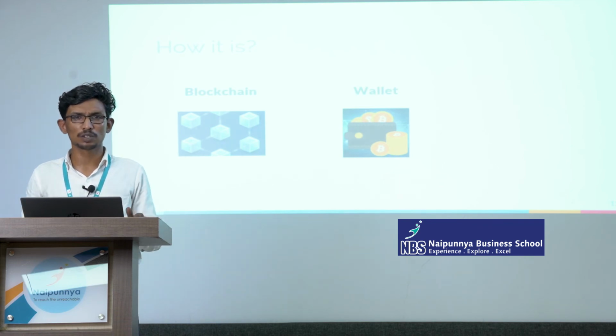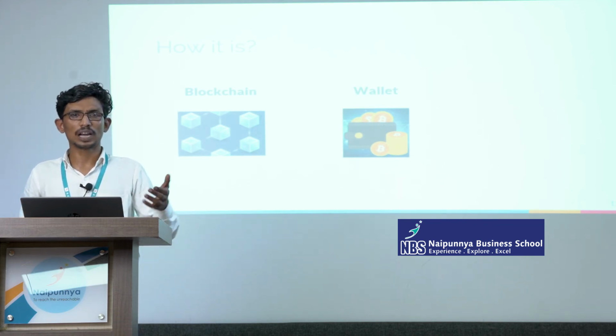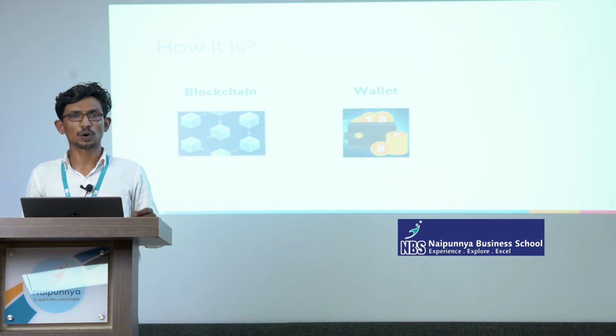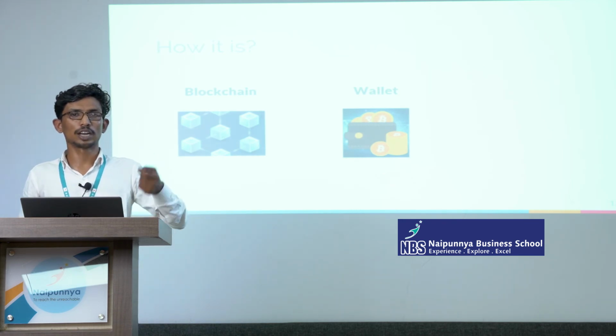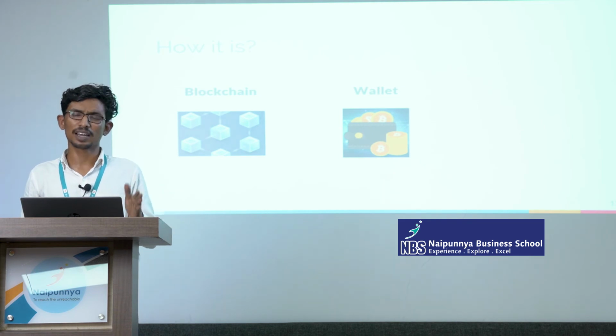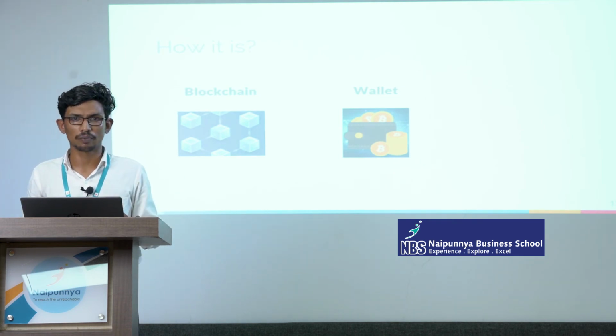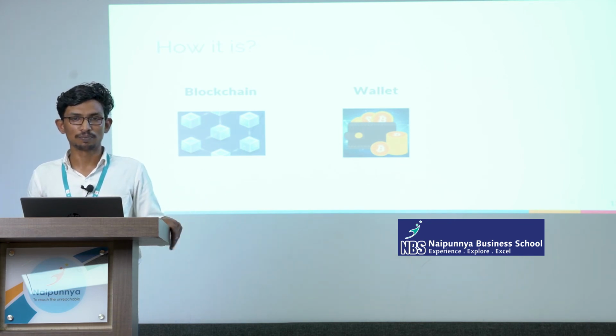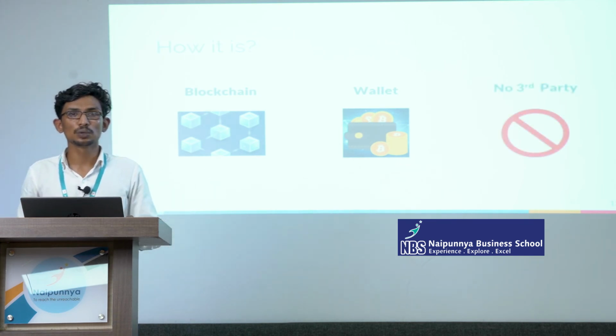The second one is very common, called the Bitcoin wallet. It's more or less similar to the Amazon wallet, or the different wallets we have for different online purchases. If I purchase some Bitcoin, it will be denoted in my wallet, like an Amazon wallet or similar to our bank account, but only in digital form. And the third one is that there is no third party.